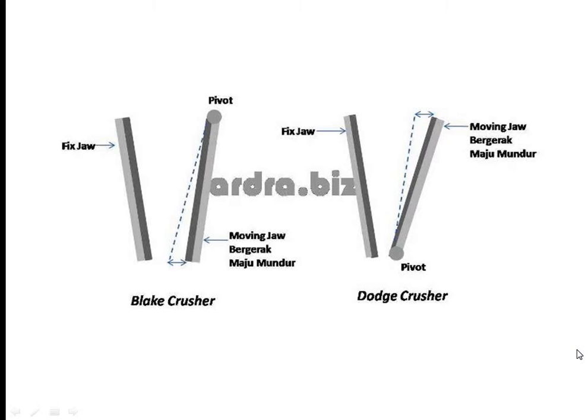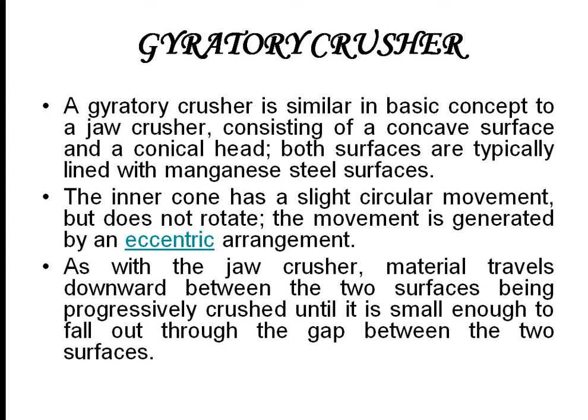So this is between the Blake and the Dodge. You can see that in the Blake the pivot is at the top and in the Dodge the pivot is at the bottom. Next, moving on to the gyratory crusher. The gyratory crusher is similar in the basic concept to a jaw crusher. It consists of a concave surface and it has a conical head. Both the surfaces are typically lined with manganese steel, nothing but hardened surfaces.